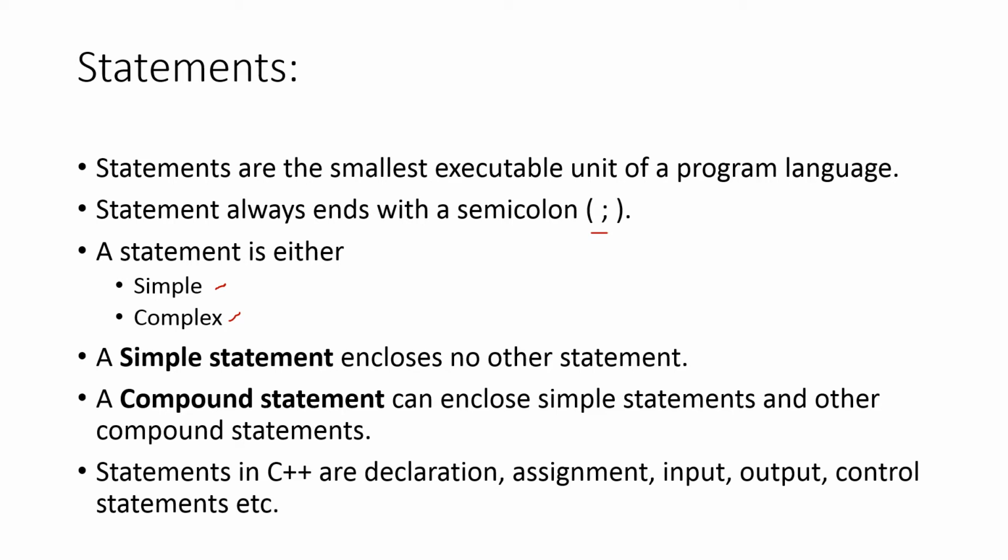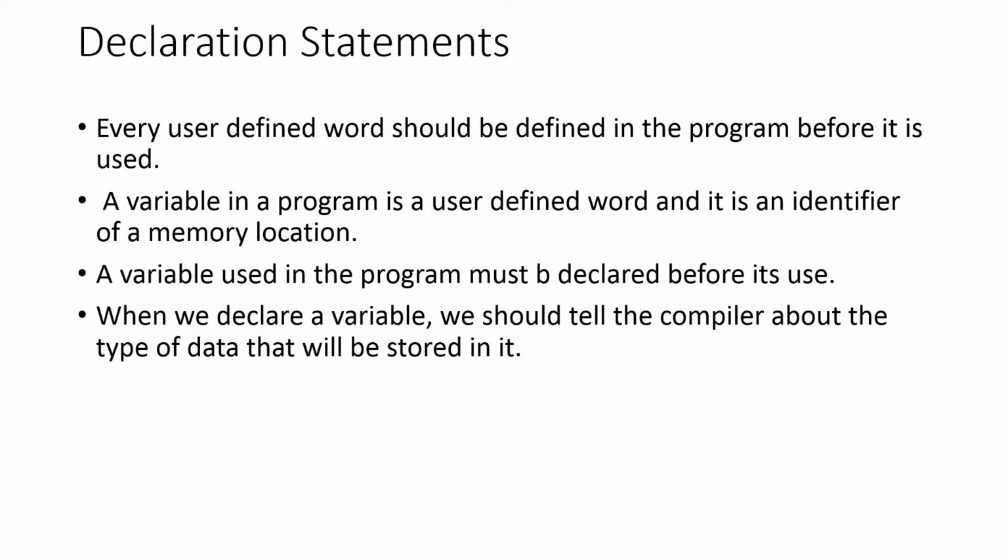Statements in C++ include declaration statements, assignment statements, input, output, control statements, and many other statements we commonly use within a program. So what are declaration statements? Declaration statements are the statements which are used for declaring something. We know that we use data in each program, and that data we have to declare. We have to tell the compiler which category they belong to.